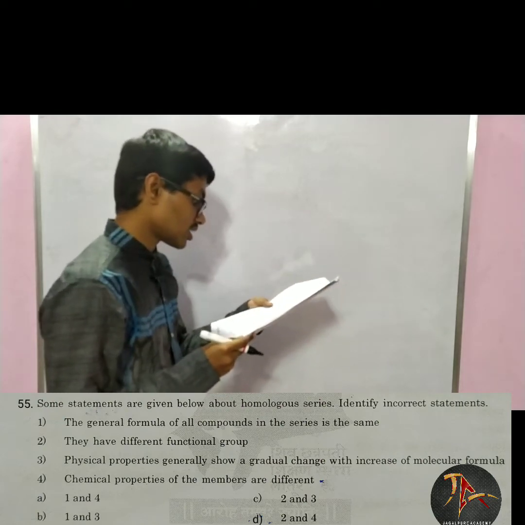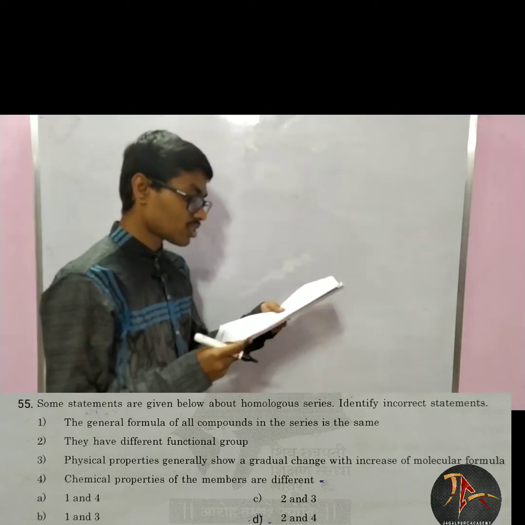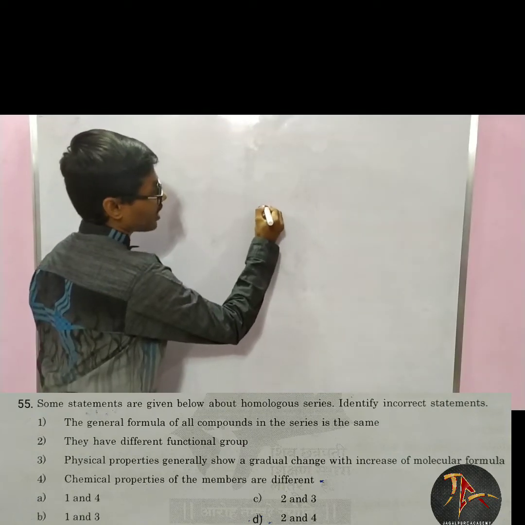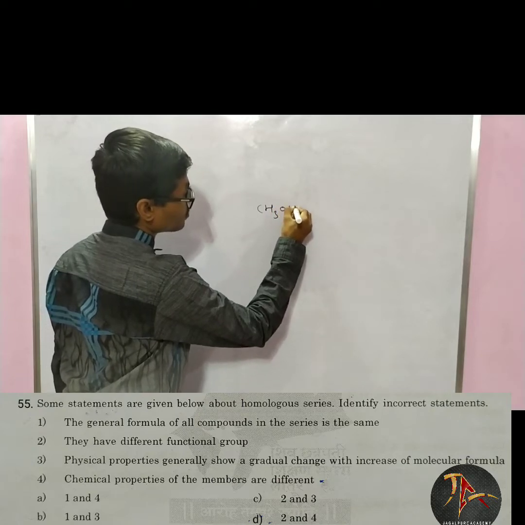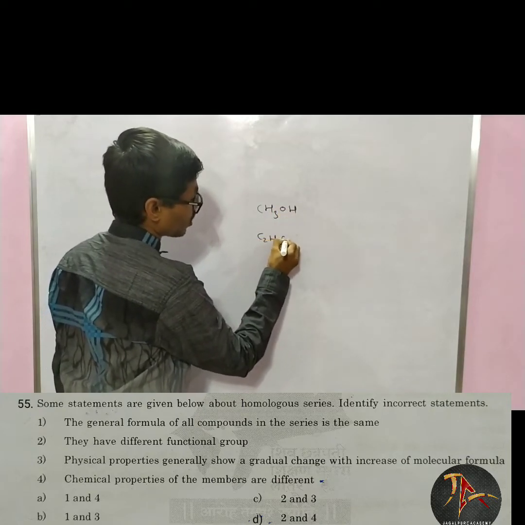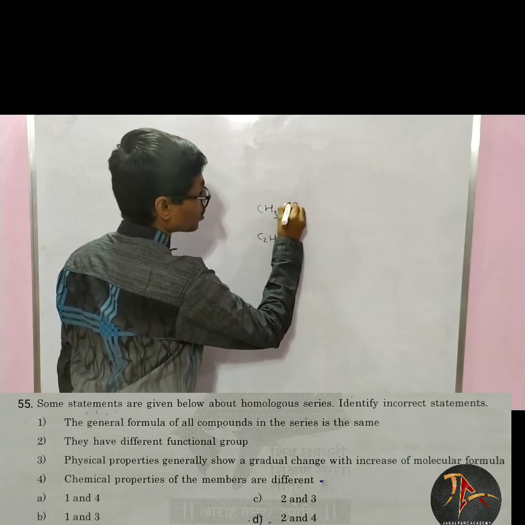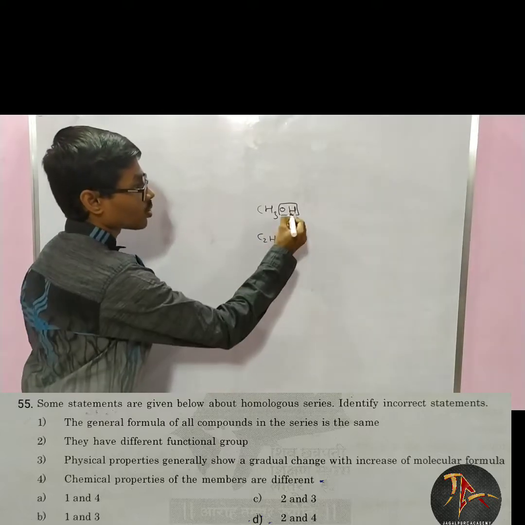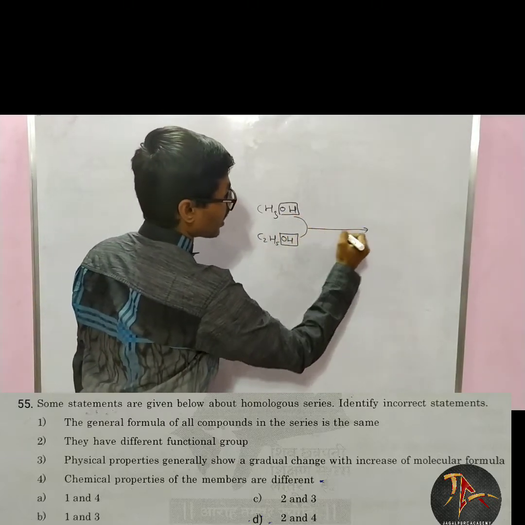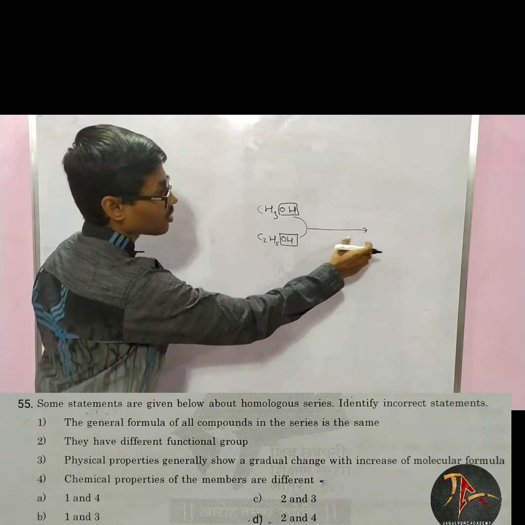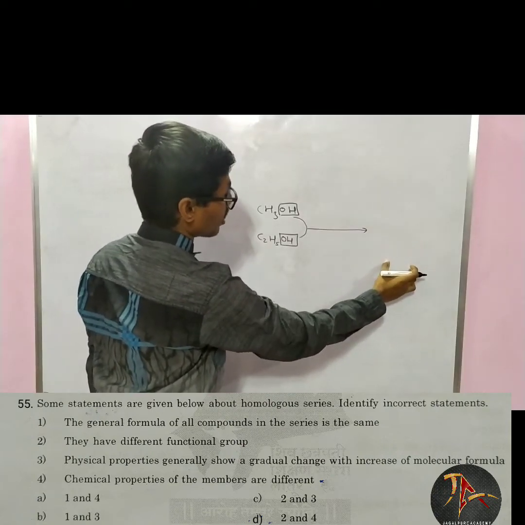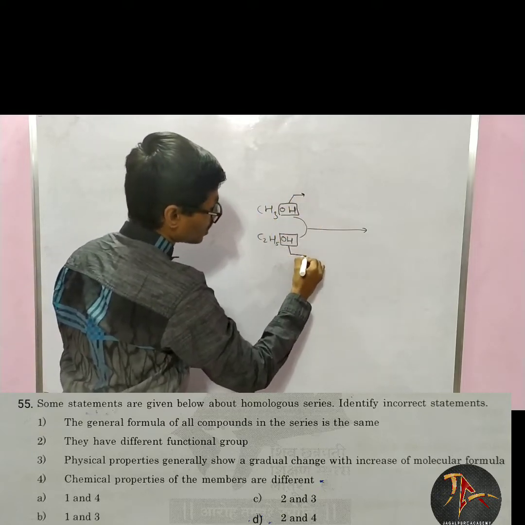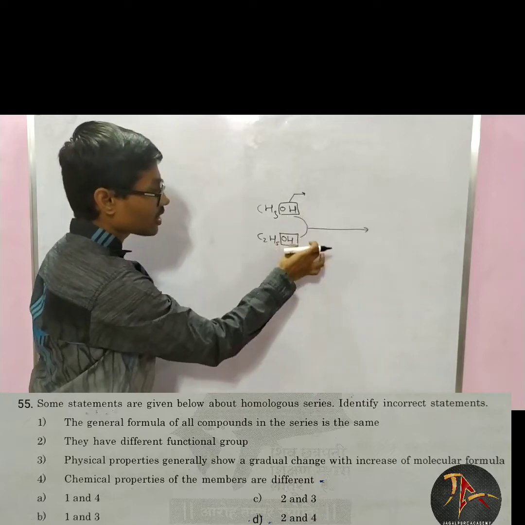Now the third statement says that physical properties generally show gradual change with increase in molecular mass. If I take the same example, CH3OH and C2H5OH, the reactive part is the OH group. The reactive part in these compounds is the OH group. So if I take some particular reaction, the product will be similar. That means the reactivity of this compound is determined by OH and the reactivity of this compound is determined by OH. So reactivity will be the same.